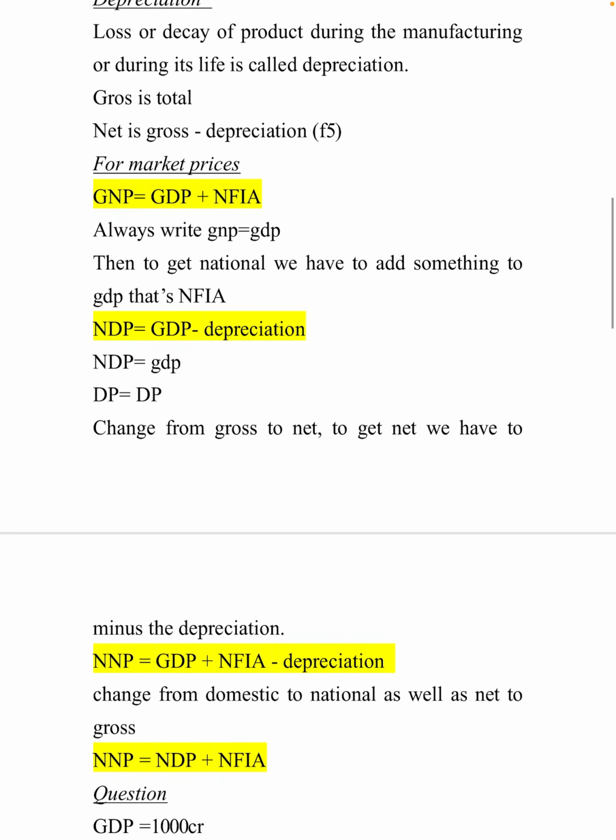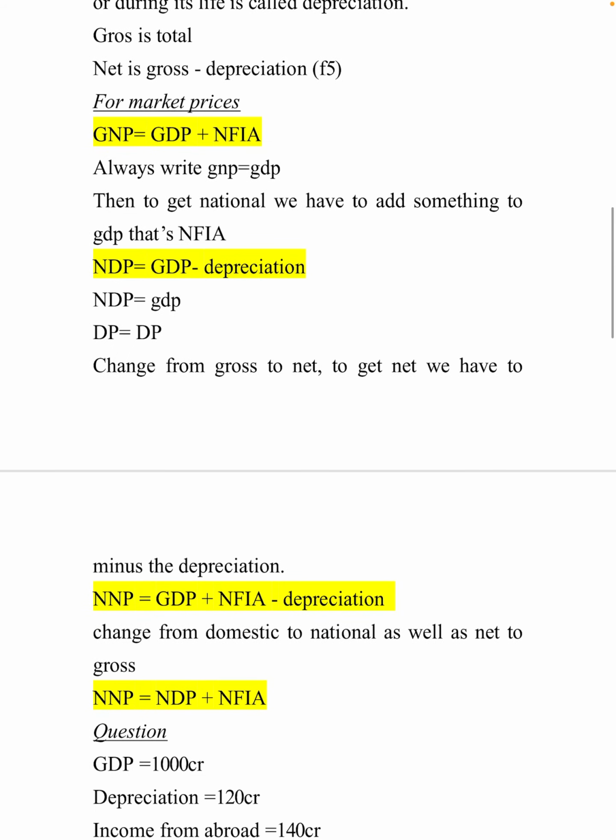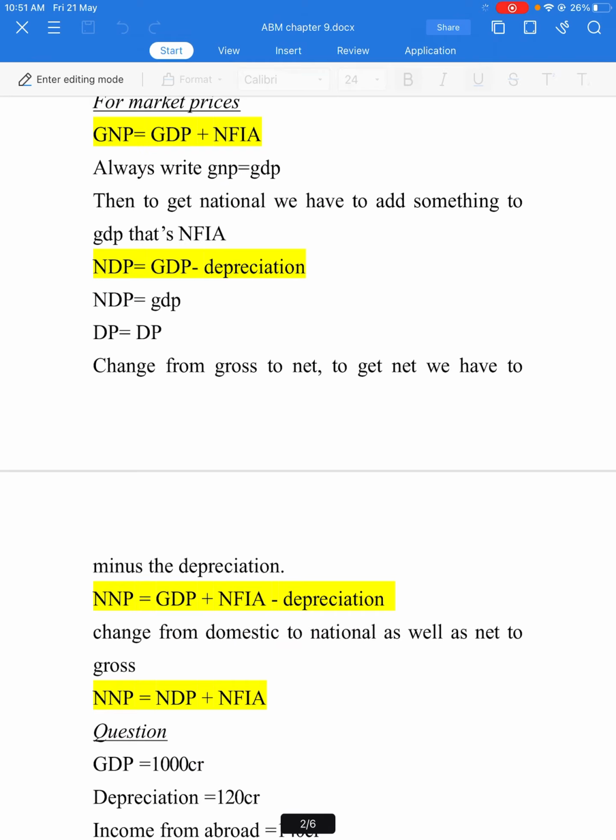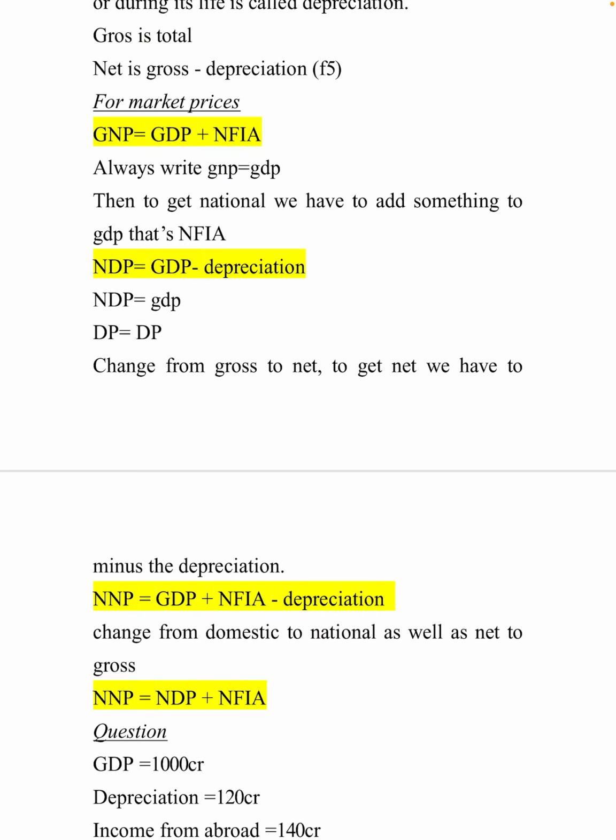You know that. We have to calculate for factor cost as well as market price. Equations are there for factor cost as well as market price. GDP, GNP, NDP and NNP, four we have to calculate. What is GNP? GNP is GDP plus NFIA. So how to get GNP? How to remember the equation?